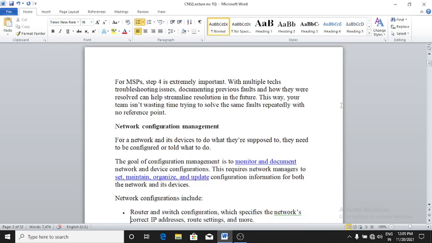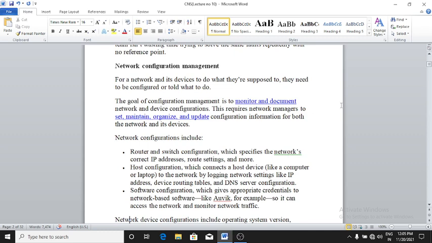Here is what the network configuration includes. First is the router and switch configuration, which specifies the network's correct IP addresses, route settings, and more. Host configuration, which connects a host device like a computer or laptop to the network by logging network settings like IP address, device routing tables, and DNS server configuration.